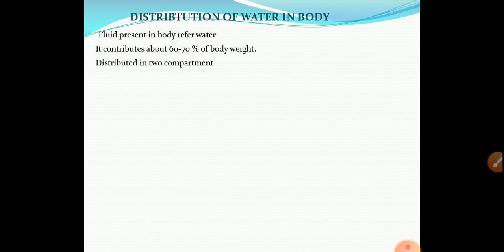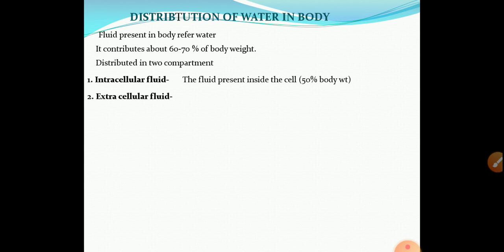Then next one, distribution of water in the body. Generally, all the fluid which is present in our body is referred to as water. So, generally it contributes nearly about 60 to 70% of body weight, and it is distributed in two compartments. First one is the intracellular fluid, and second is the extracellular fluid. Intracellular fluid means the fluid which is present inside the cell. They contribute nearly about 50% of body weight. And extracellular means they are present outside the cell. They contribute nearly about 20% of body weight.